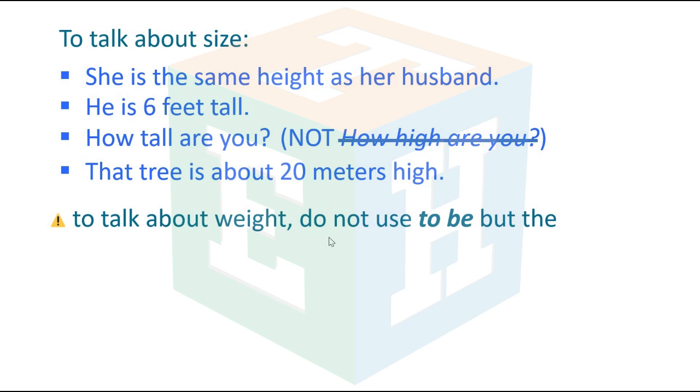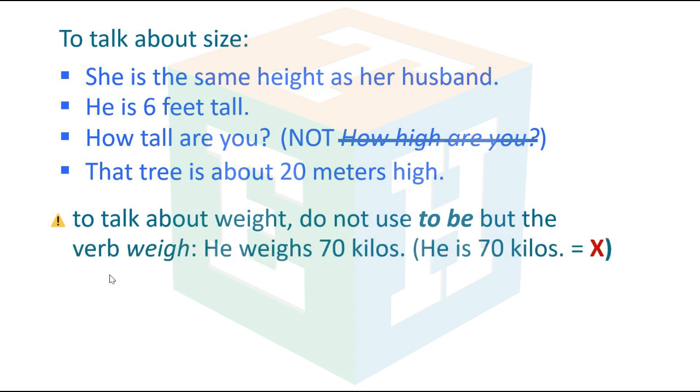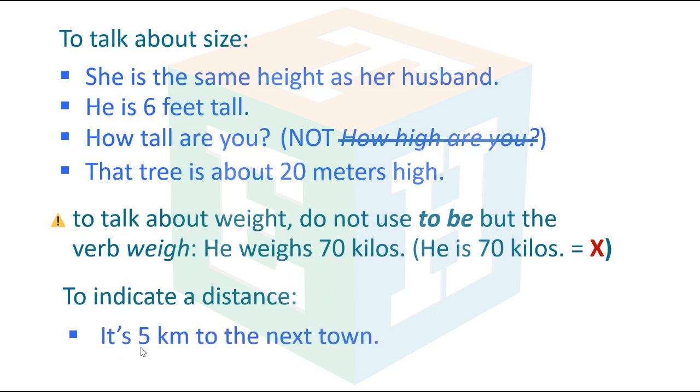To talk about weight, do not use to be but the verb weigh. He weighs 70 kilos. He is 70 kilos is wrong. To indicate a distance. It's 5 kilometers to the next town.